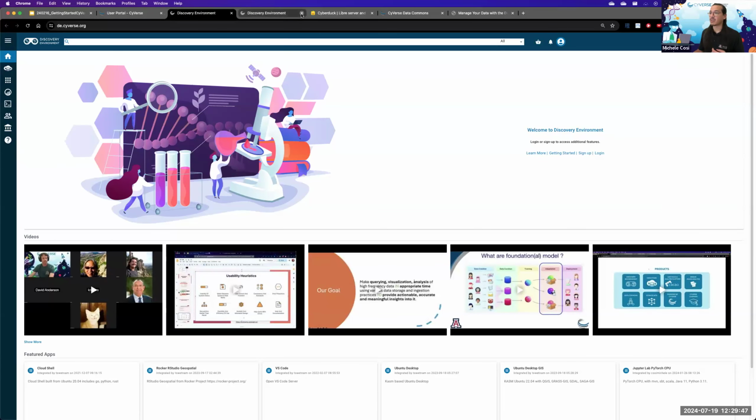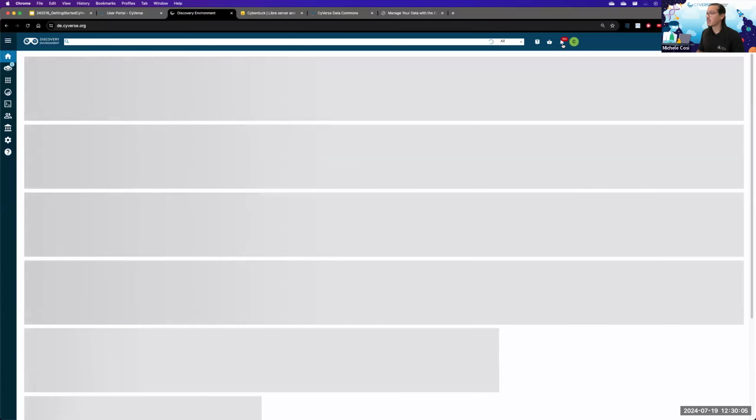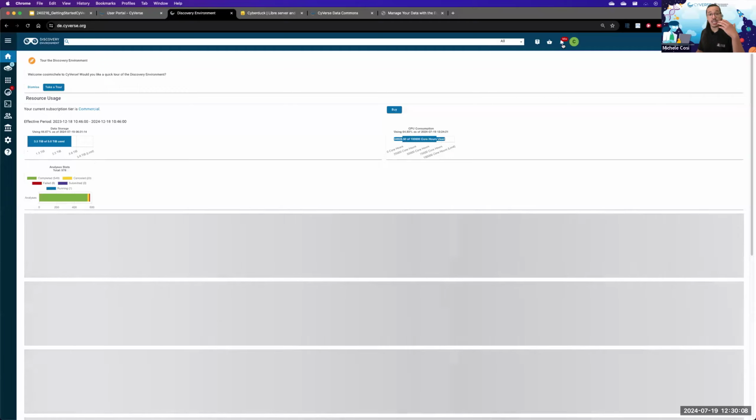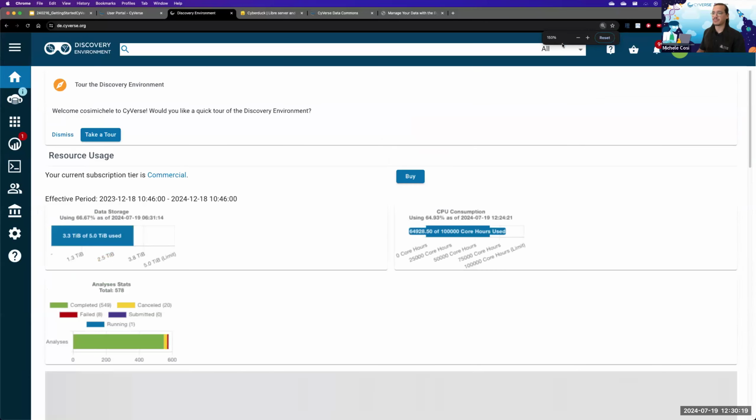As I mentioned a second ago, the Discovery Environment is our cloud laboratory bench, where you can access all of the applications and even your data. To log in, you can click on the top right button over here where it says login, and it shows a little icon of a user. Since you are already logged in, user.cyverse.org is going to also log you in to the Discovery Environment. I'm going to make this a little bit bigger.